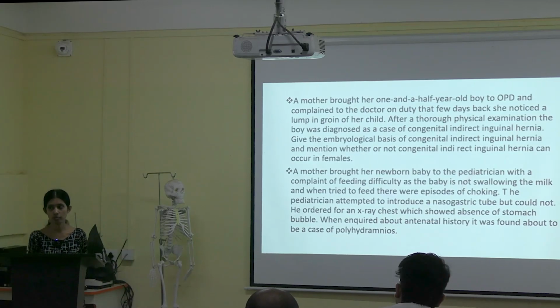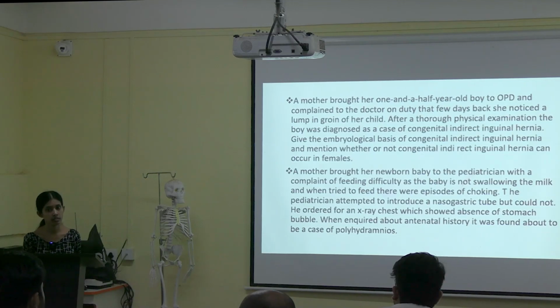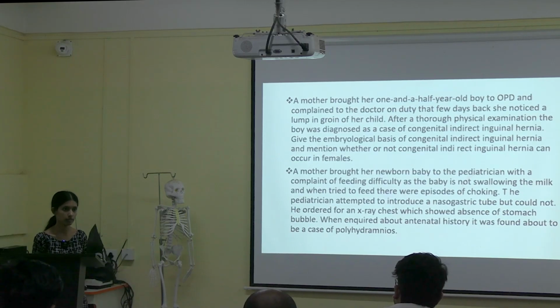Next question, please. So what is happening in the second case? There is no development of, what is it? The baby might not develop a stomach. Okay. So it is related to GIT. Okay, fine. Any other answers?